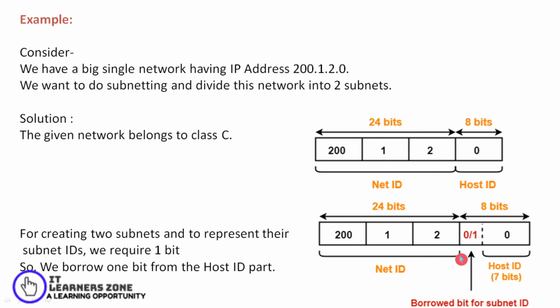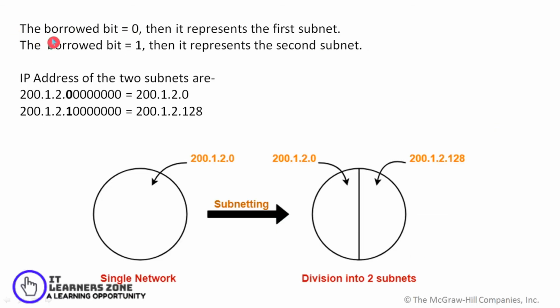That 1 bit I would be borrowing from the host ID. So now my net ID would be 25 bits and my host ID would be 7 bits, because I have given one of the bits to the net ID. The borrowed bit is 0 or 1. So 0 would represent the first subnet and 1 would represent my second subnet.